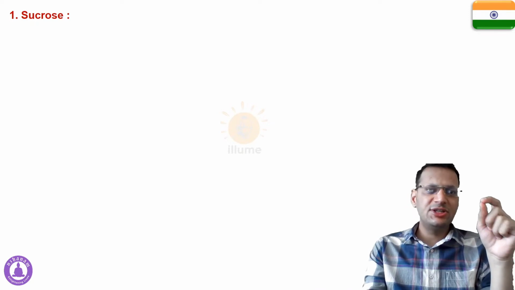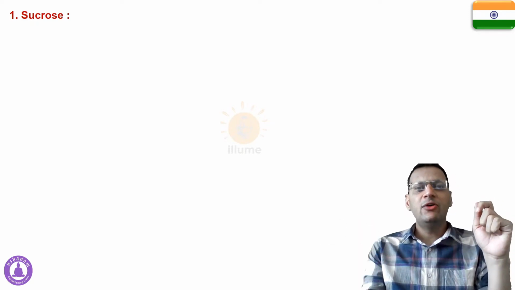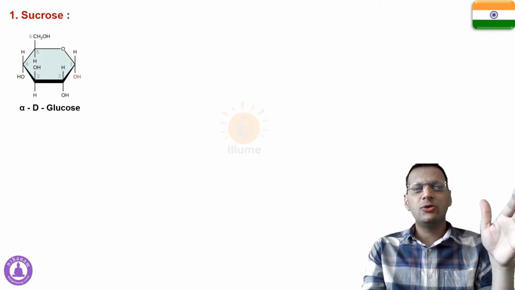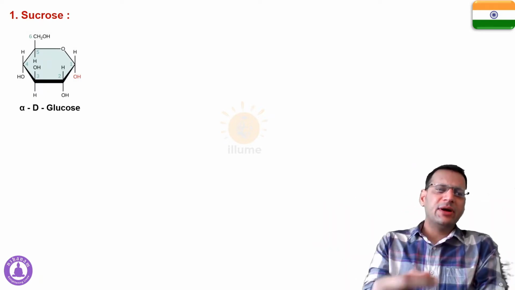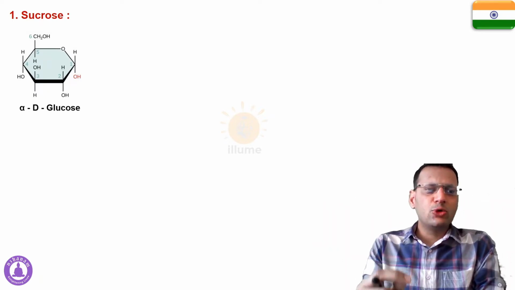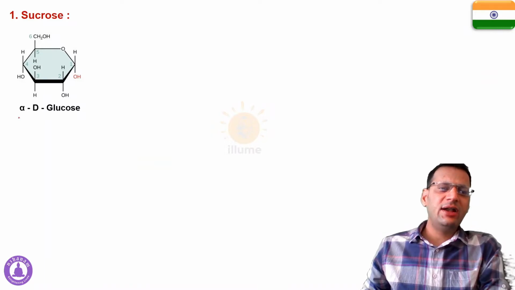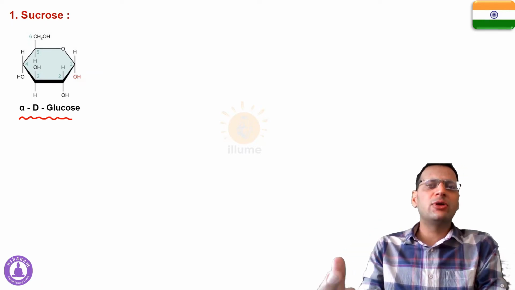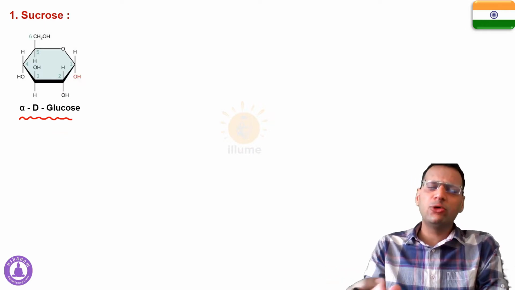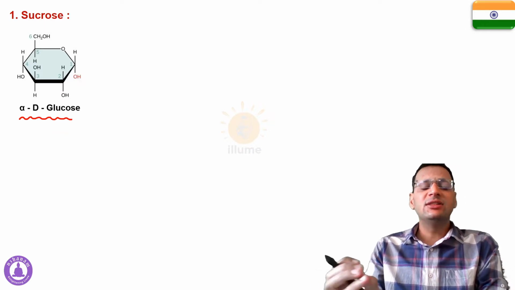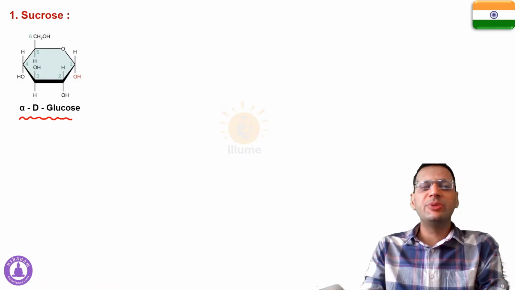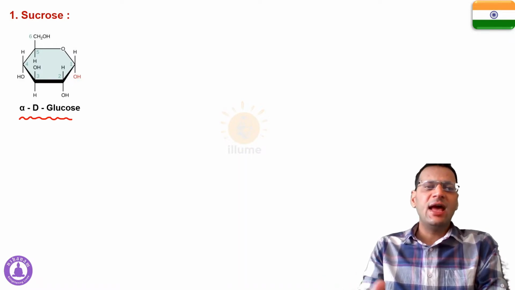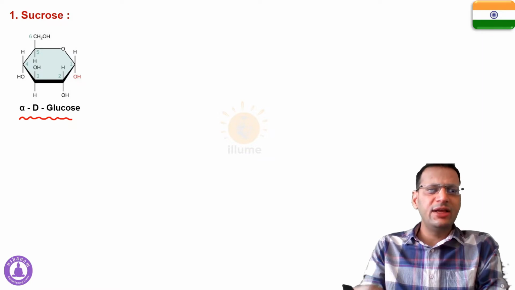As we discussed initially in this video, sucrose is formed when glucose reacts with fructose. Now I am getting a bit deeper. The glucose that takes part in sucrose formation is basically alpha D glucose. In case you don't know what an alpha glucose or a D glucose is, go through our videos on isomers or on monosaccharides that I have already uploaded. You can go through those videos to understand the basic differences between alpha glucose, beta glucose, D glucose or L glucose. So this is alpha D glucose.